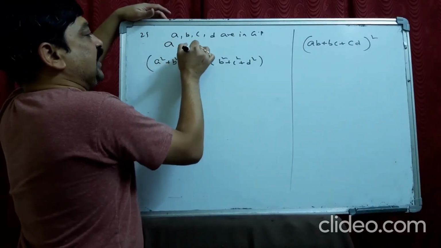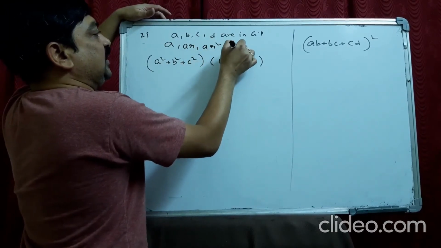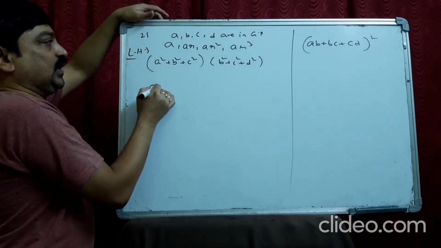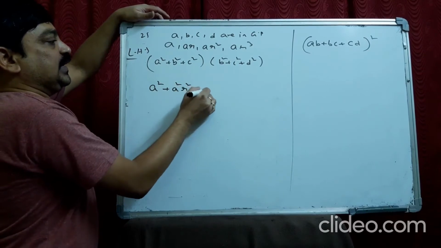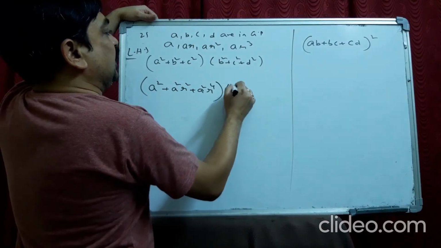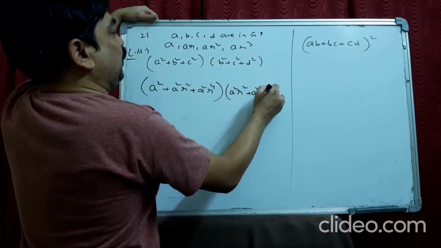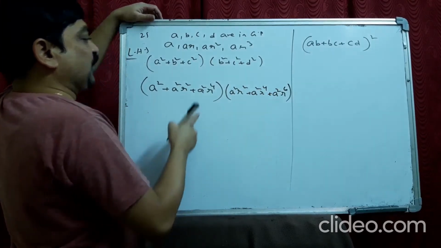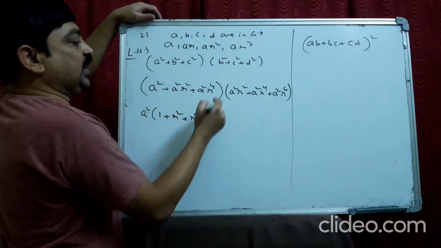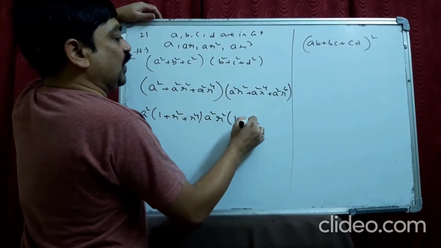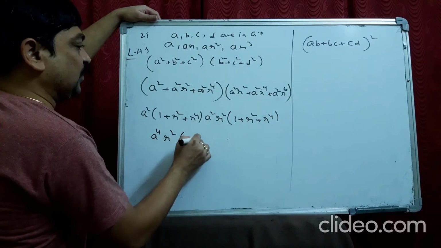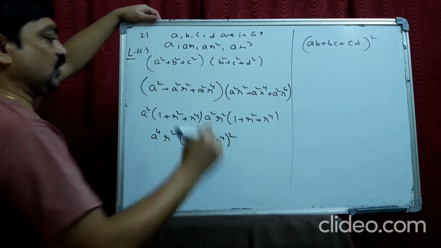A is A only, B is AR, C is AR square, D is AR cube. We substitute here at LHS. A square, B square is A square R square, C square is A square R power 4, D square is A square R power 6. From the first three I take common A square, 1 plus R square plus R power 4. Next three I take A square R square common, 1 plus R square plus R power 4. So it becomes A power 4 R square, 1 plus R square plus R power 4 whole square.